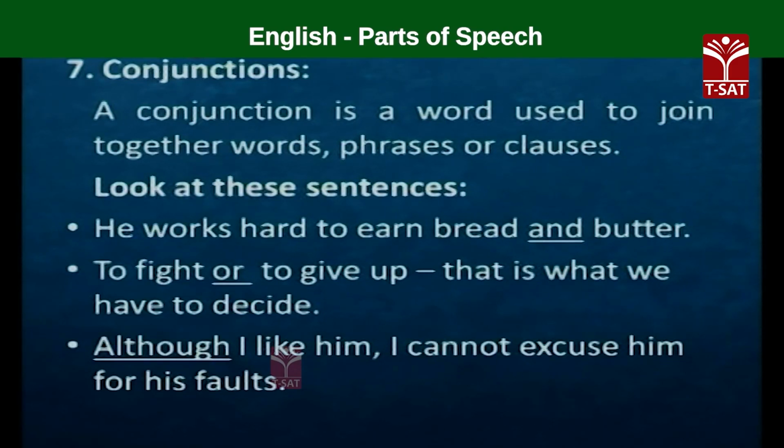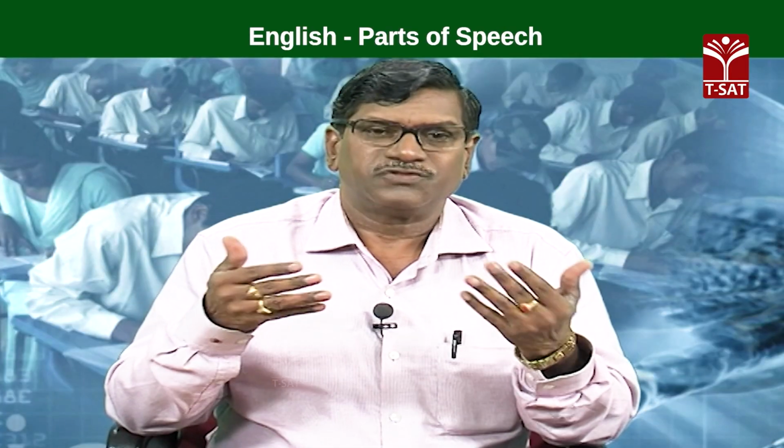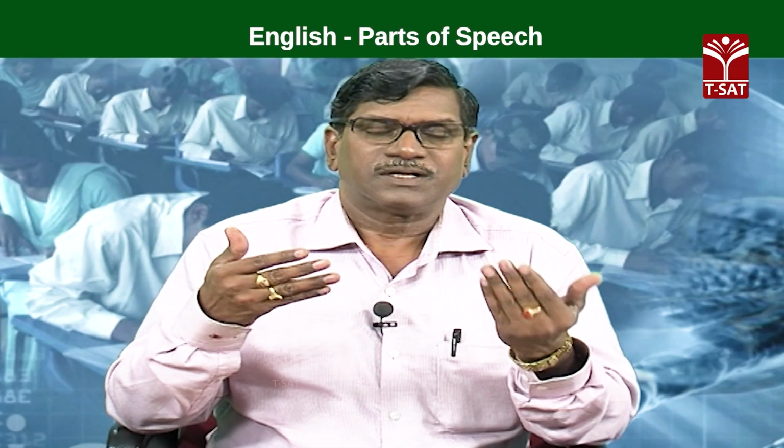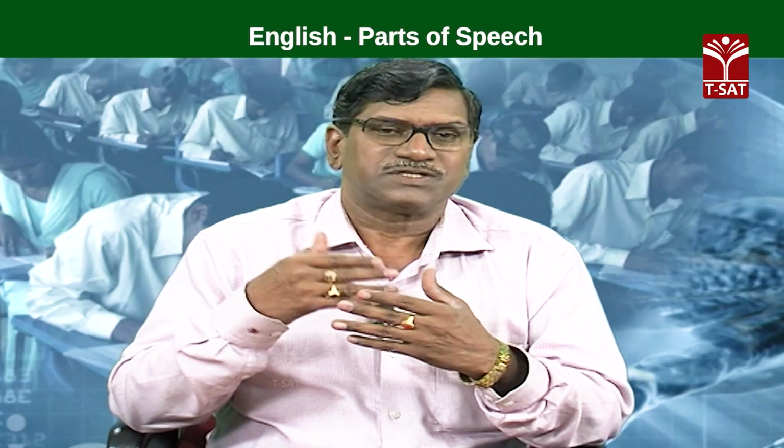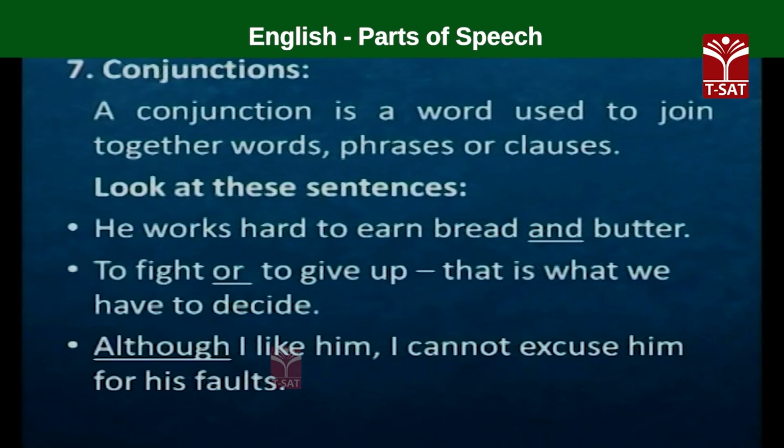So, a conjunction may join together two words or two phrases or clauses. That's our definition. What's a conjunction? It is a word used to join together words, phrases and clauses.